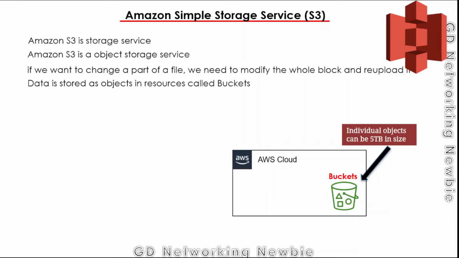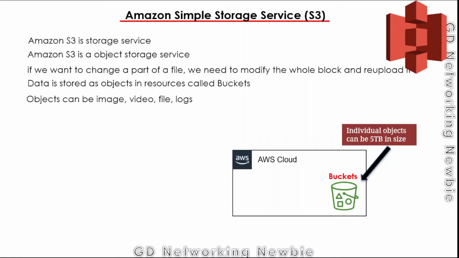In that bucket we will have objects, and the maximum size of an object can be 5 terabytes, but the bucket size is virtually unlimited. We can keep on saving our data there. But in those buckets we store objects, and the maximum size for those objects is 5 terabytes. Let's say these are our objects here, this triangle and these shapes; their maximum size will be 5 terabytes.